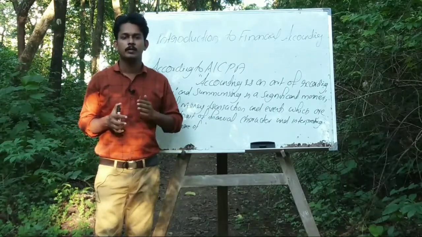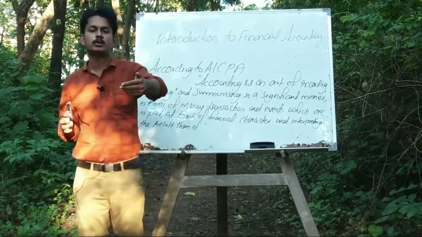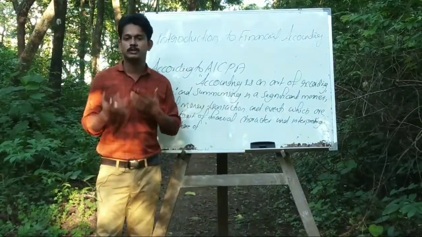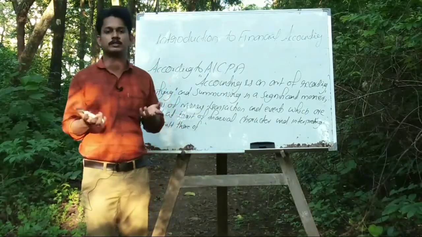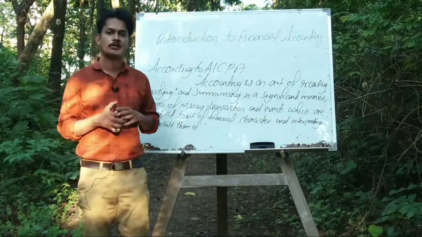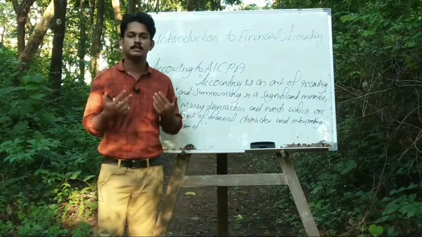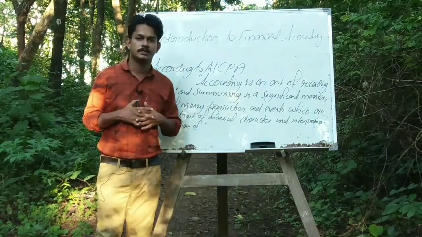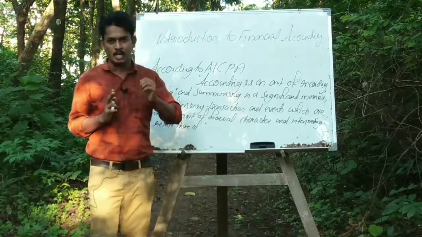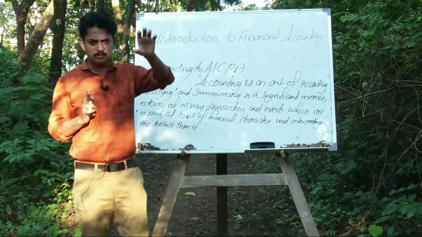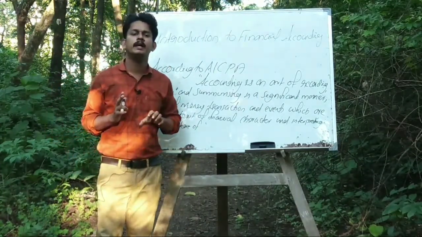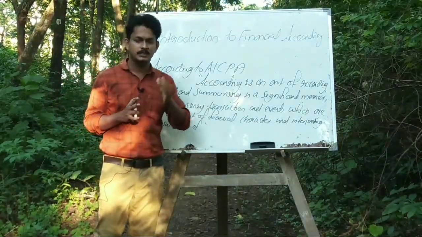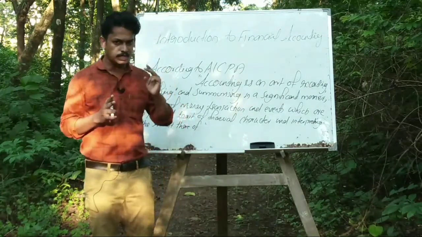For example, purchased goods is a business transaction. Sold goods, sold means sales, is a business transaction. Paid wages, paid salary, received commission and so on are considered business transactions. These are dealings of a businessman with outside parties. Business transactions are mainly classified into three types.